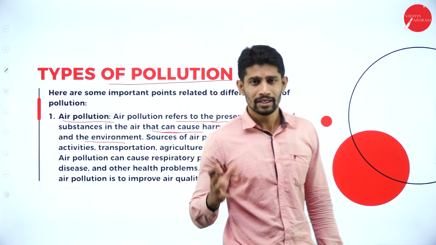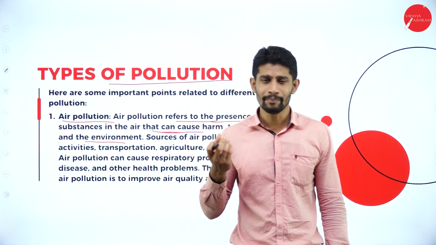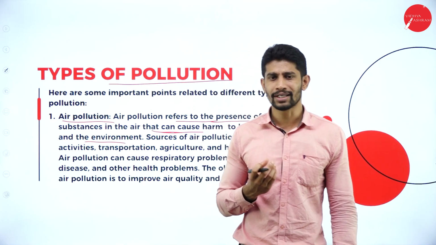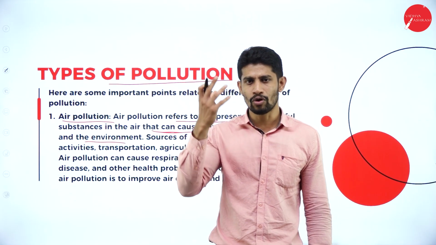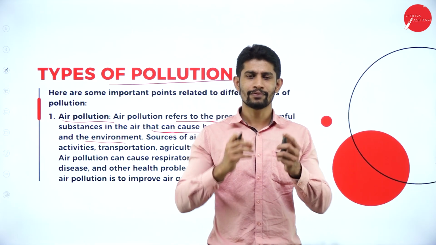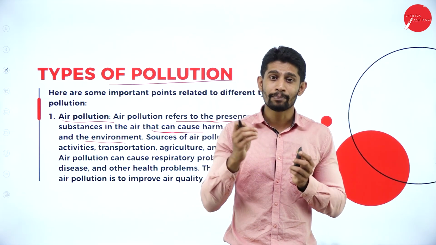For example, natural air. We get the natural air mainly from trees. The smoke which goes out from the chemical factory, if that chemical mixed smoke mixes with the fresh air, that is called air pollution.